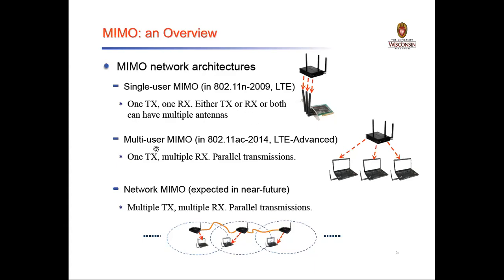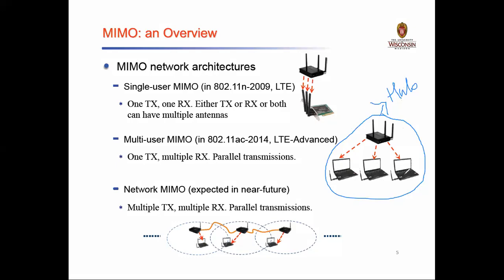The next is MIMO systems for multiple users. Here again I have one transmitter but multiple receivers. In this figure you can see one transmitter, which we call a hub. From this hub we can wirelessly transmit to a number of devices in parallel.